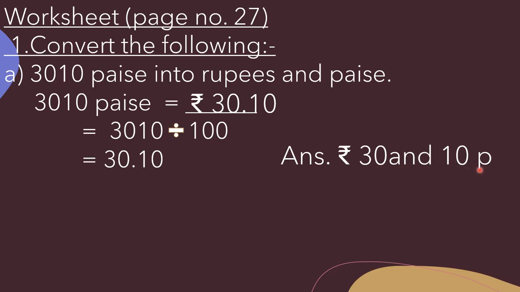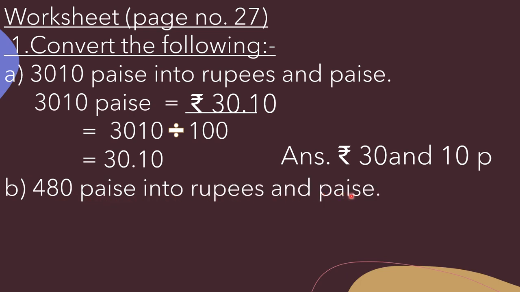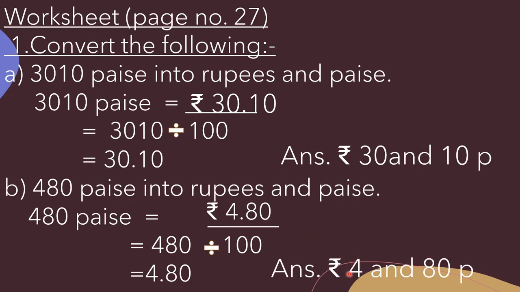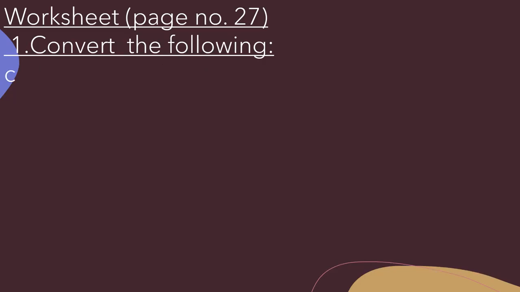or in other words we can write it as rupees 30 and 10 paise. Understood? Now in B part, it is given 480 paise into rupees and paise. So again we have to divide it by 100. Okay, so we will write here 480 divided by 100. So the last two digits are 80. So we will put a dot before it. So our answer is 4.80. So here we will write it as rupees 4.80, or in other words we can write it as rupees 4 and 80 paise. Understood? Now in C part, it is given rupees 250 into paise. Now beta, we have been given rupees and we have to convert it into paise.